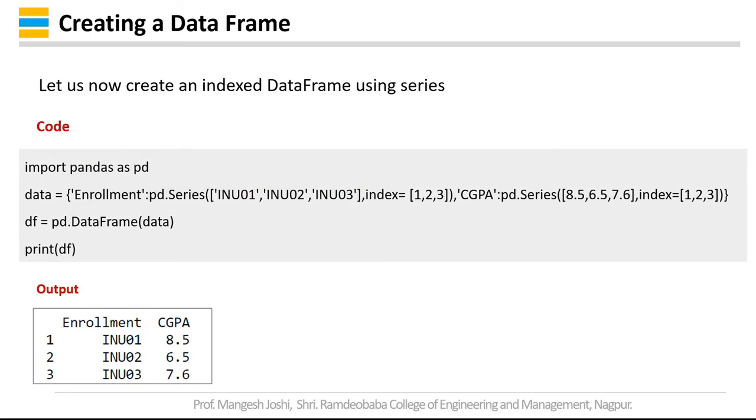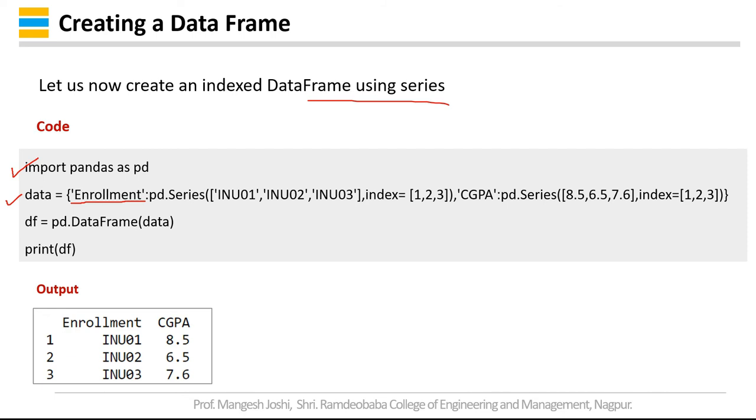Now let us try to create an index data frame using series. We have seen how to create series. So again you need to import pandas as pd. Then I am creating a data with the first column as enrollment.